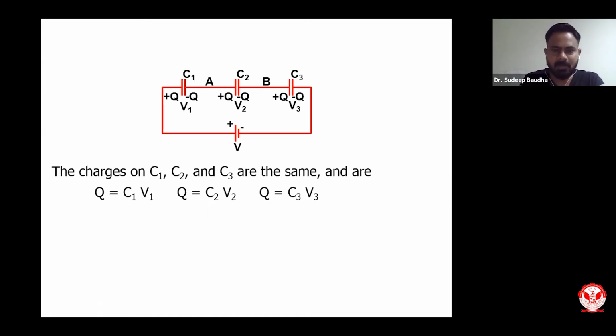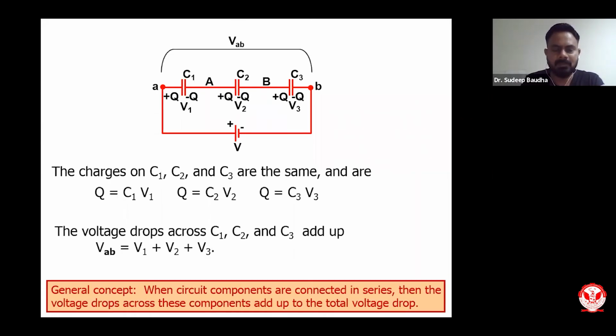Now we know the overall voltage will be equivalent to V1 plus V2 plus V3. That is what we know from the concept of voltage or the concept of Ohm's law. So we have VAB, that is voltage across this, will be equivalent to V1 plus V2 plus V3.